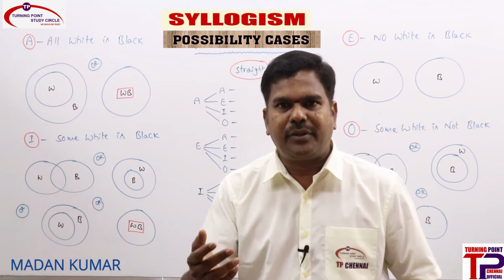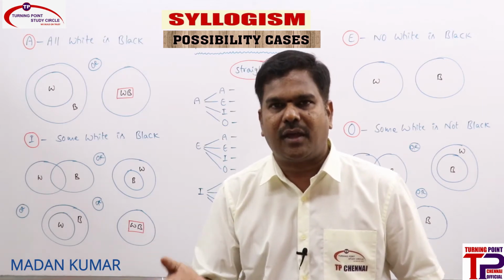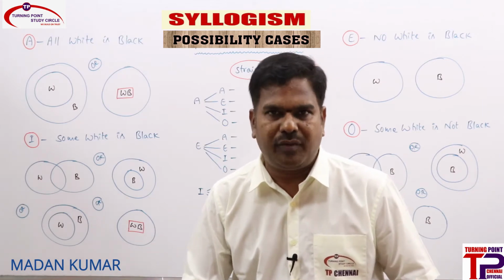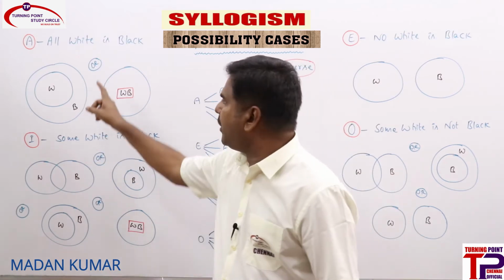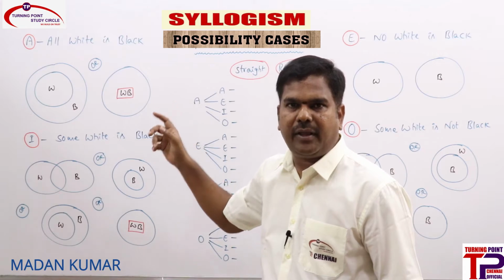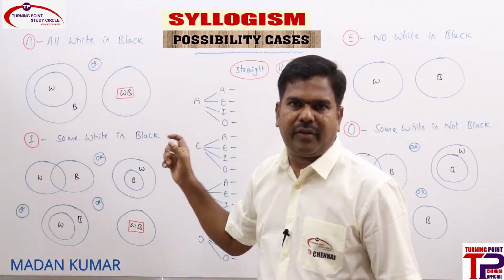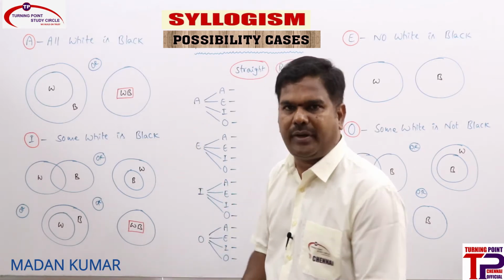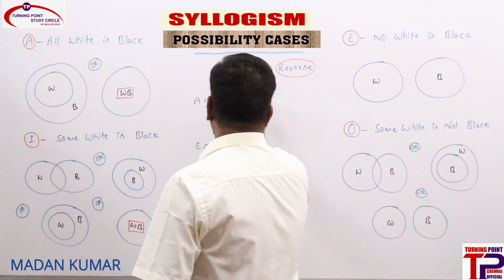For all other statements we are considering whether the possibility cases are true or false. All these things we will check. My first one, now we are going to check "all white is black." "All white is black" being a possibility. Whenever a definite statement is being given, we should not consider that one under possibilities. That is the reason we are mentioning a hyphen here.